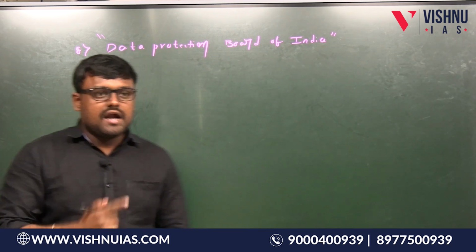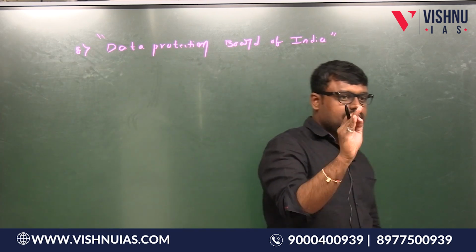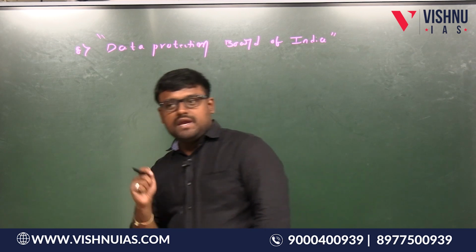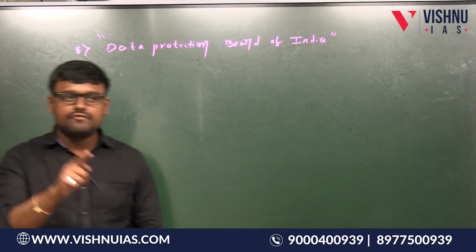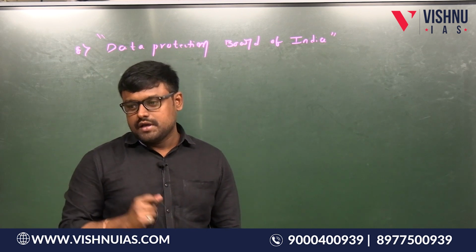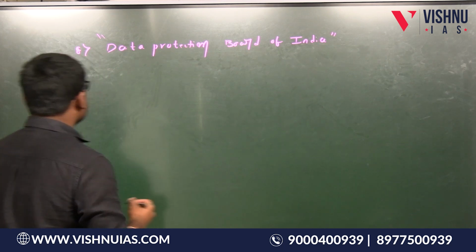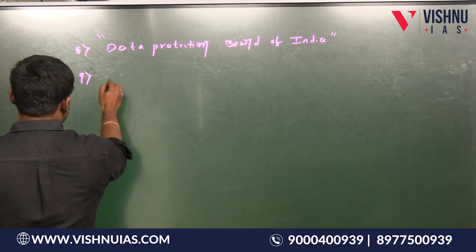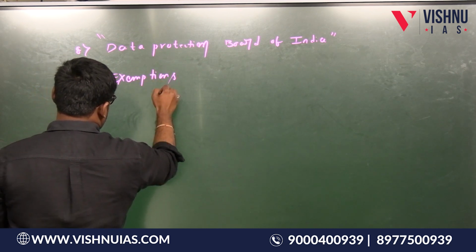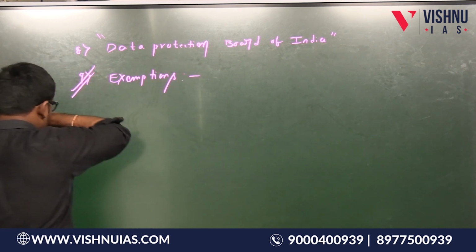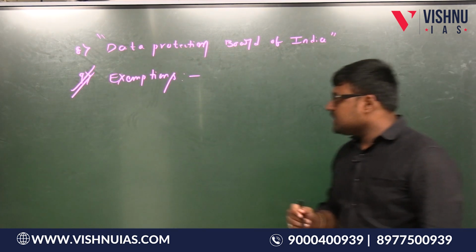So that means under this bill, the government is going to establish the Data Protection Board of India. So whenever the data has been breached, there is an obligation on the data fiduciary that it needs to inform the Data Protection Board. Is this point clear? Yes. So these are some important points, and actually the problem here is there are some exemptions. This is the problem. I will tell one more problem as well. So what are the exemptions here?